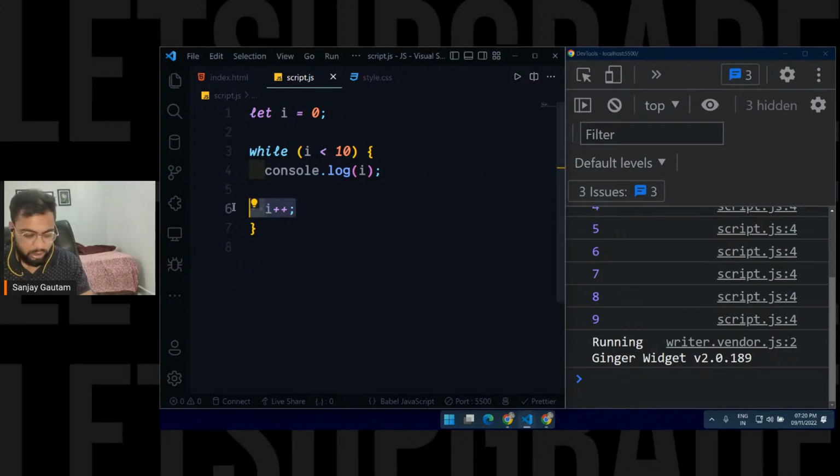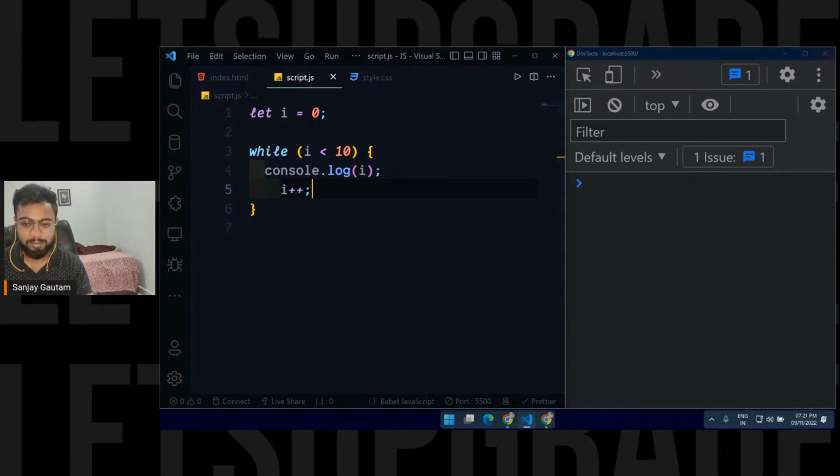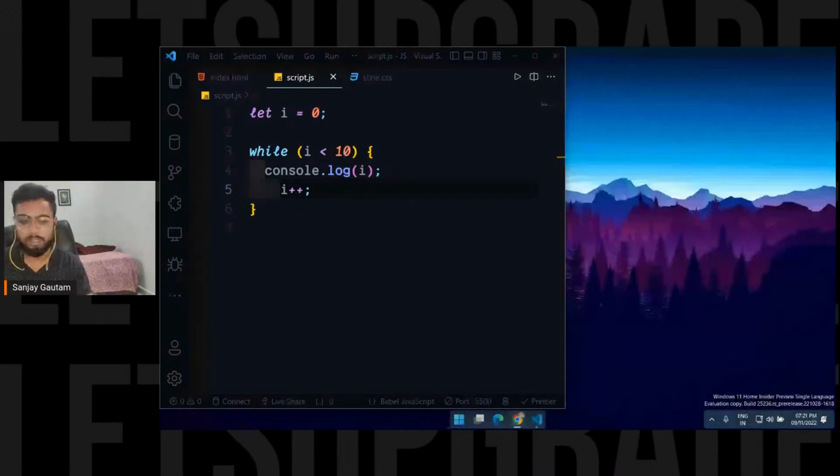Here we write the incrementing part. If I don't write this increment part at the very bottom, take a guess what will happen. What will be the output if you don't provide this?